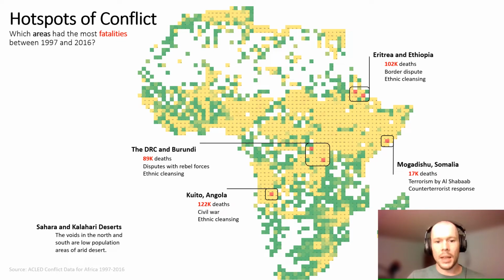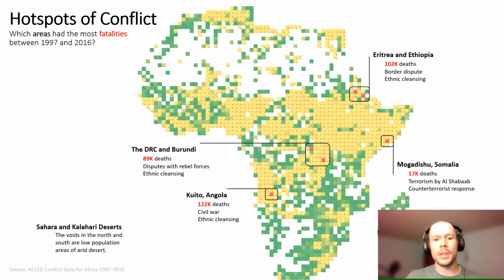The spot that is highlighted next is in the Democratic Republic of the Congo and Burundi. Government disputes with rebel forces and ethnic cleansing caused 89,000 deaths to occur here. To the right of that is Mogadishu in Somalia. Terrorism by al-Shabaab and deaths from the counter-terrorist response caused 17,000 people to die in the circled area.